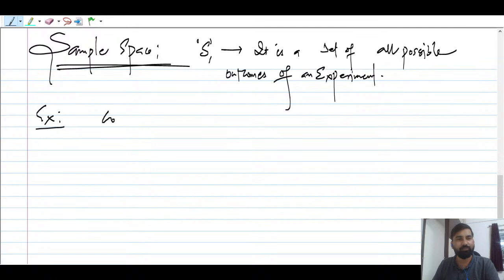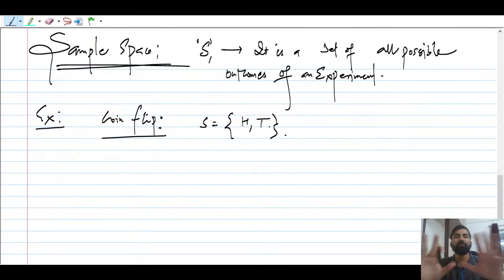Suppose we flip a coin. What is the sample space? The outcomes are head and tail. This is a simple representation, but I'm not going to refer to this kind of sample space. This is the sample space representation that everybody knows, but what we have to follow will be different. Please keep that in mind.